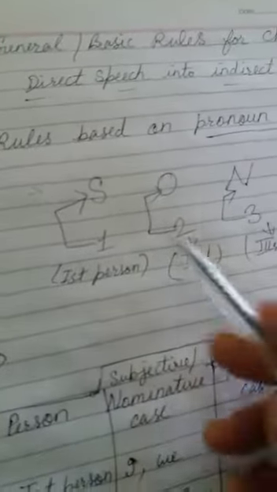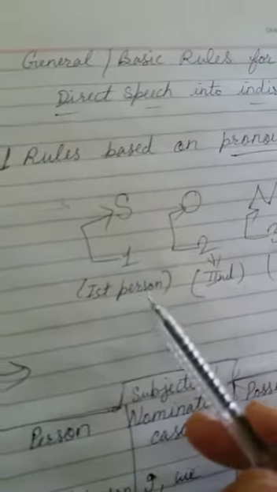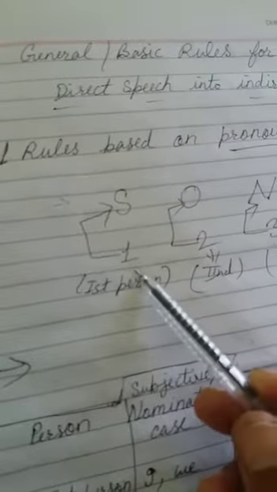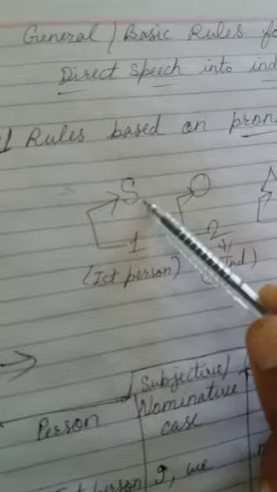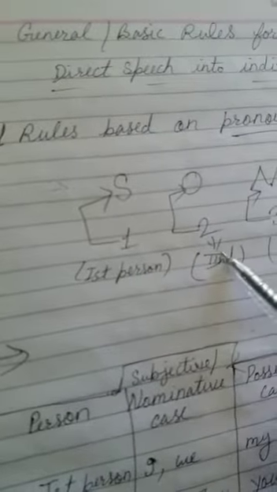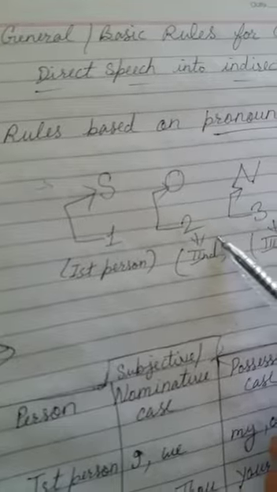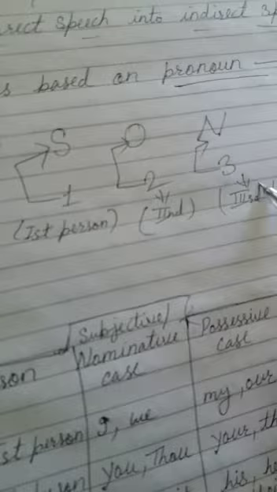Okay, I will repeat again. SON 1 to 3. It means if our subject in reported speech is first person pronoun, it changes according to subject. And if our subject is second person pronoun, it changes according to object. But in case of third person, there is no change.